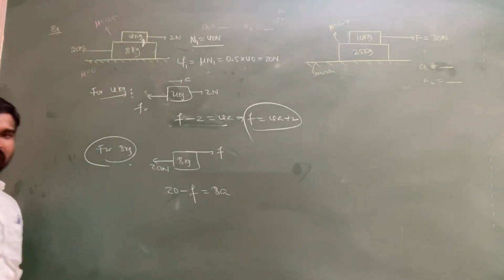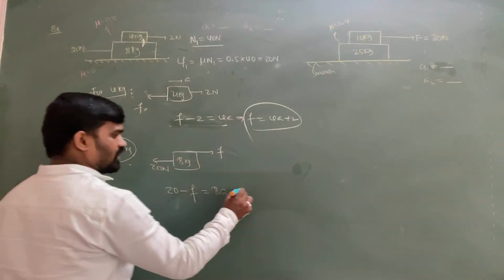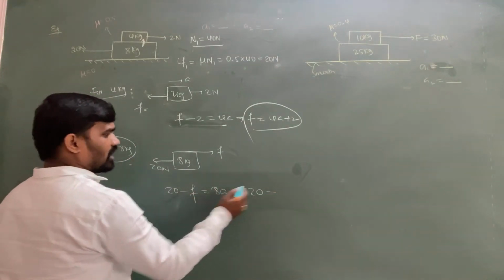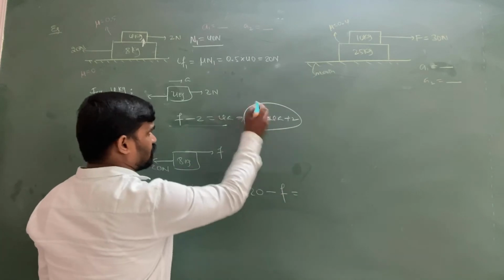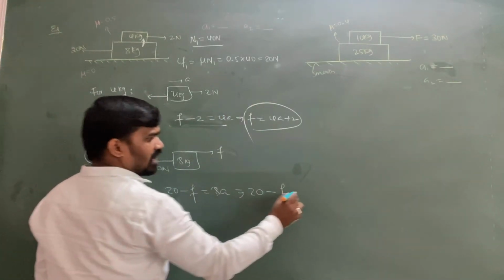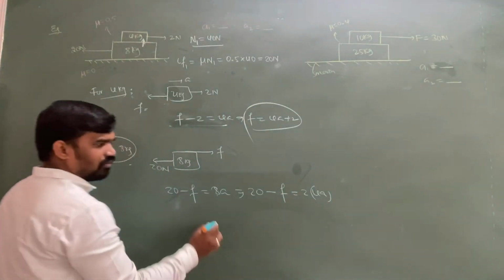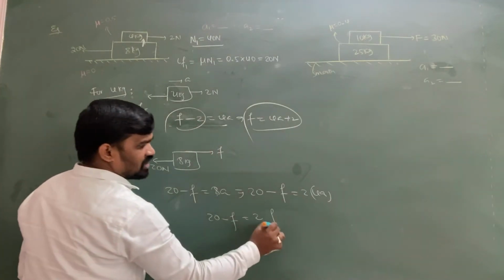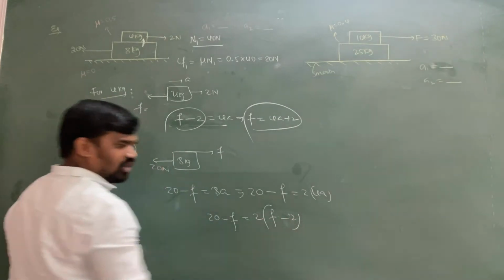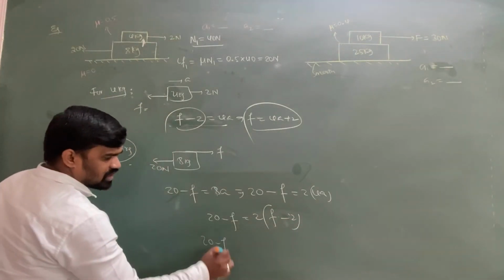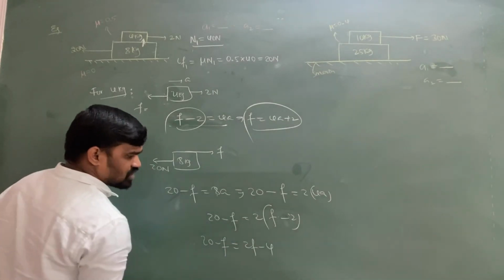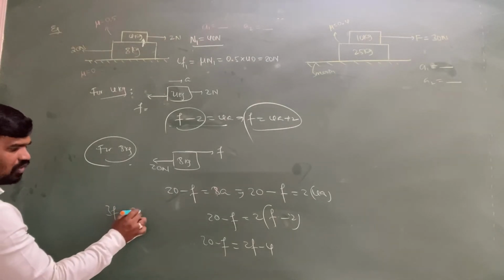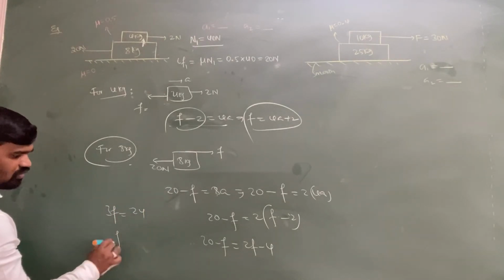If both have common acceleration, this is the condition. So 20 minus F is equal to 8a, which I am writing as 2 into 4a. Substituting 4a equal to F minus 2, we get 20 minus F is equal to 2F minus 4. Taking F to that side, it becomes 3F equal to 24. So F equal to 8 Newton.